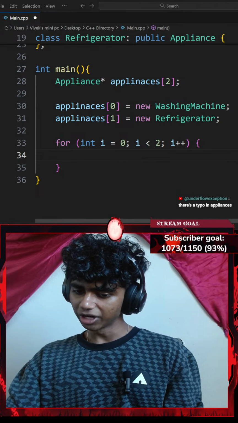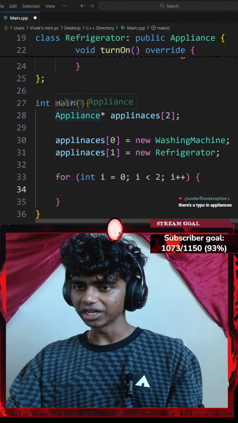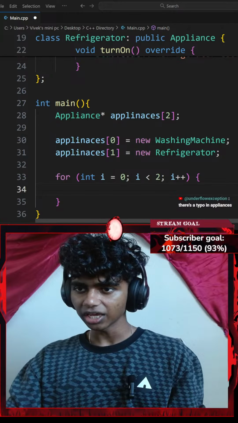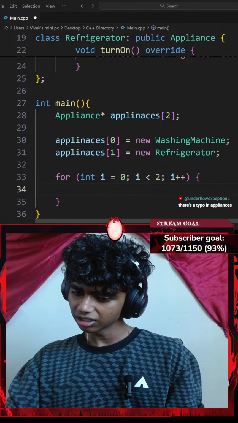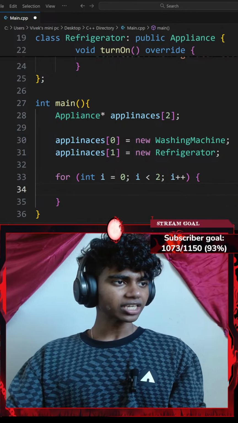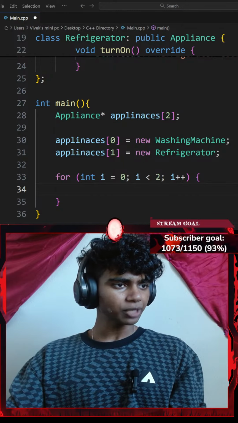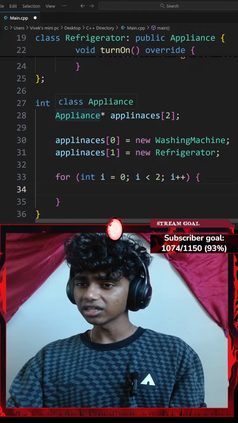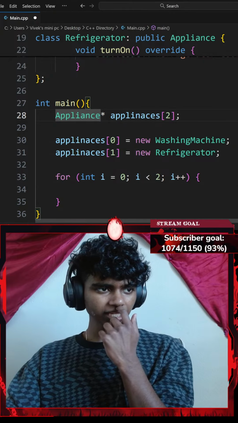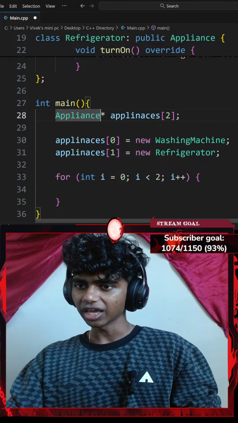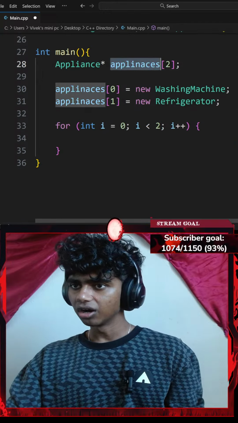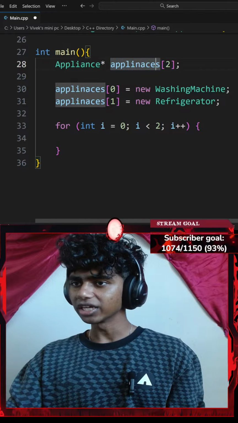Okay, there's a typo in appliances, guys. I feel like I get way too many typos. Appliances. Huh, I think I spelled it correct in that case. Okay, it's spelled APPLIANCE. Okay, I think I spelled it correct. Oh, there we go, my bad, guys. Hold up, let me fix this.